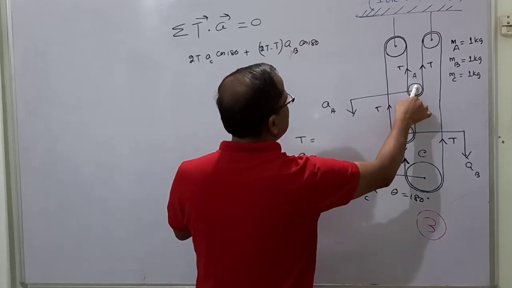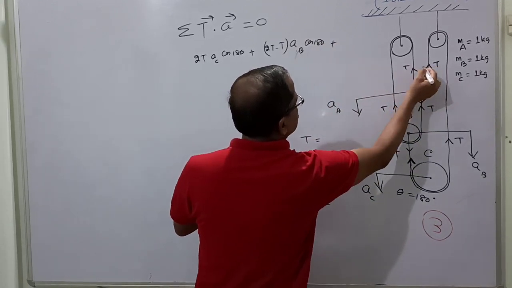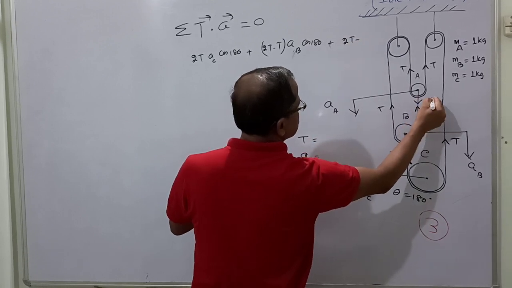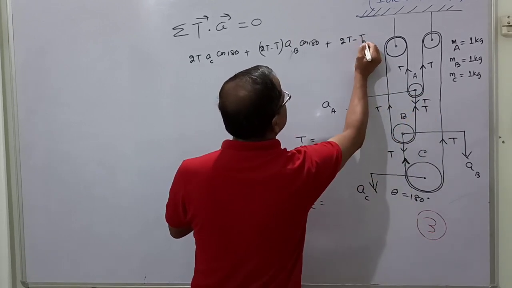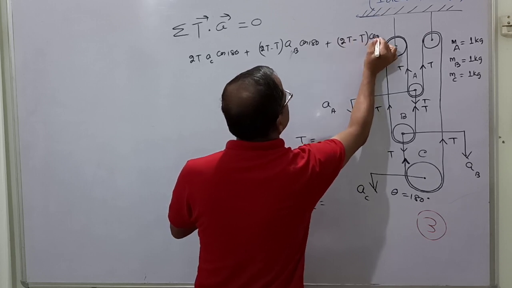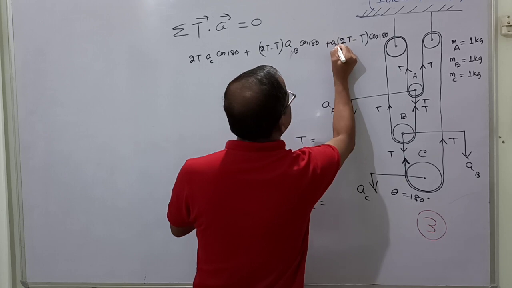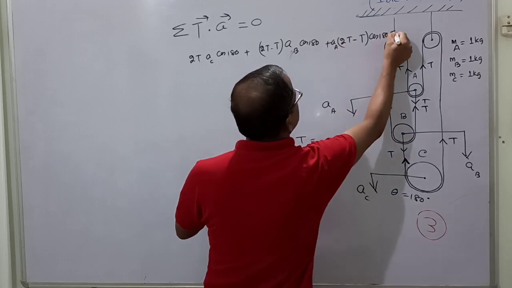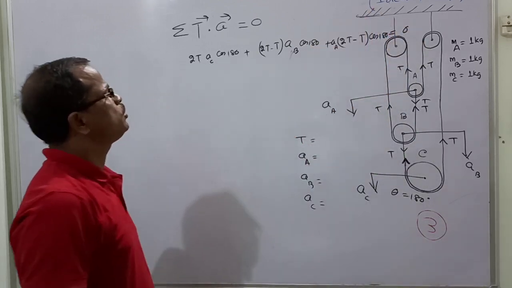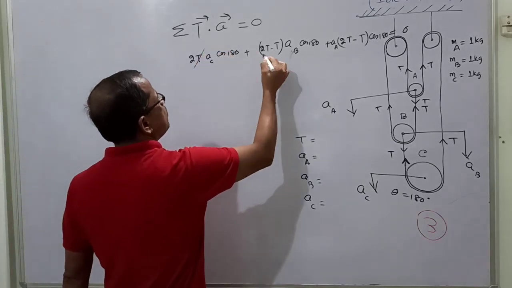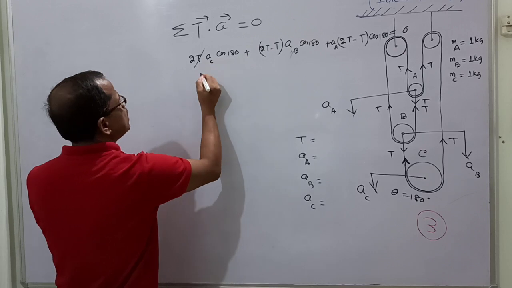And for the pulley A, same thing, then 2T is upward minus this tension T. This tension T is downward into cos 180 into acceleration of the body is equal to acceleration of the body AA is equal to net acceleration is 0. This is equation number 1. So since T is common everywhere, you can cancel T out, then it will be how much?